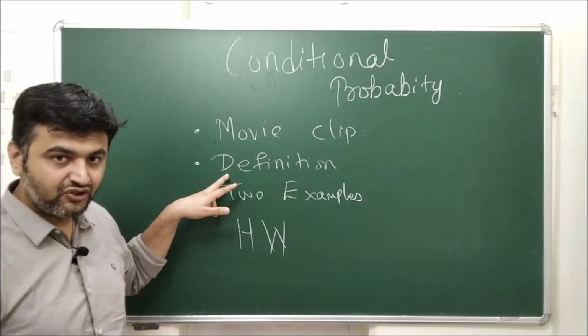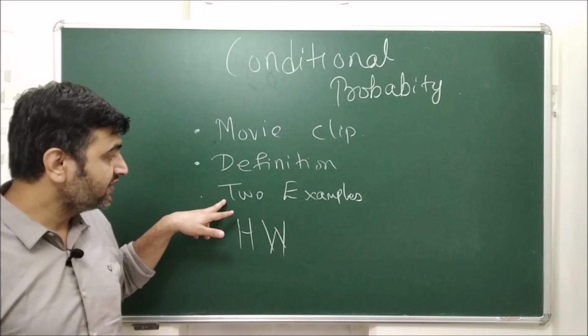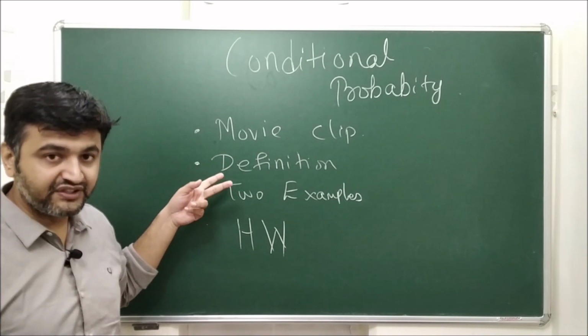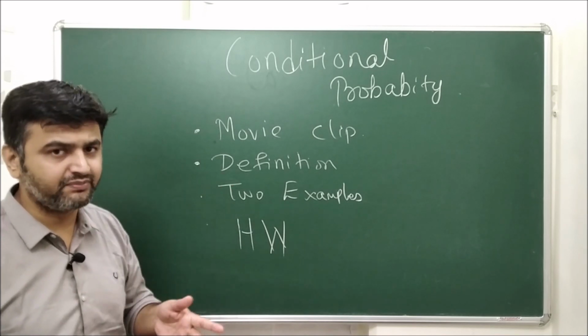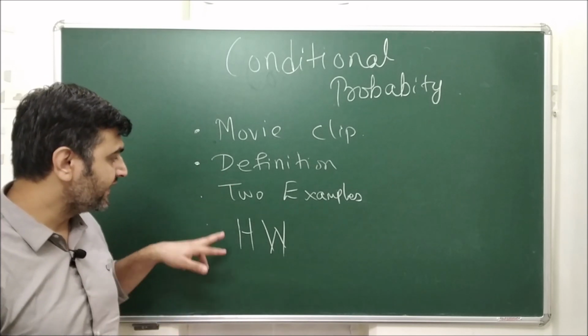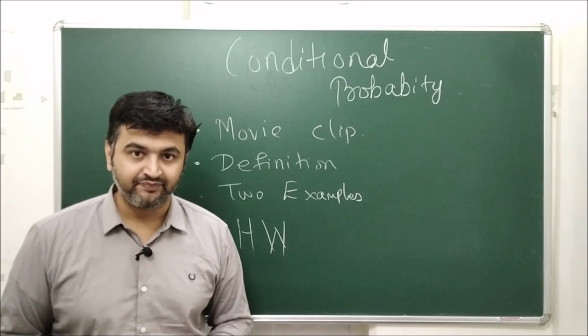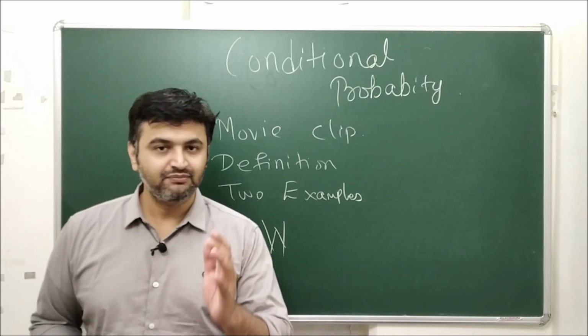And then we will see the definition of conditional probability. And using these two examples, we will try to understand the definition. Okay, why there is a ratio in the picture and all those things. And at the end, I will give you two homework problems. Okay, so let's see the movie clip.